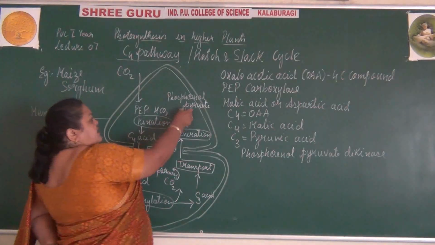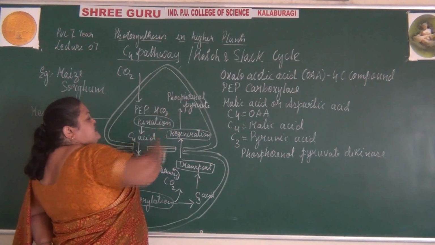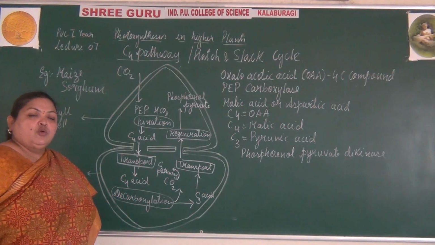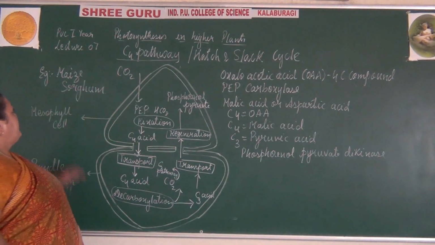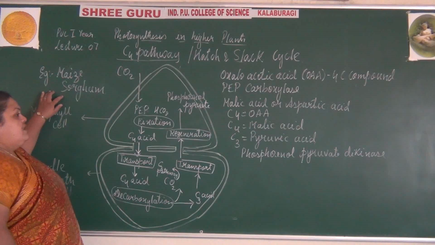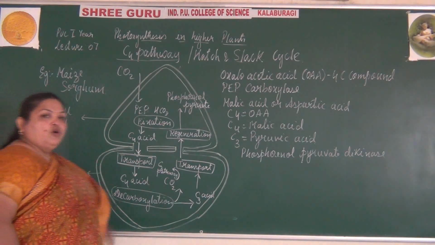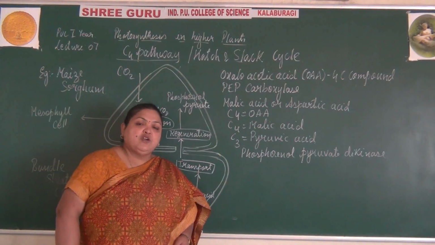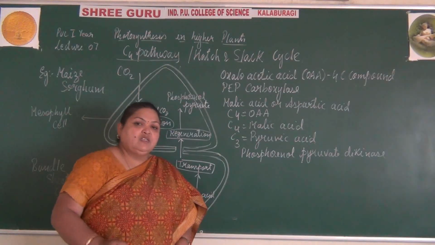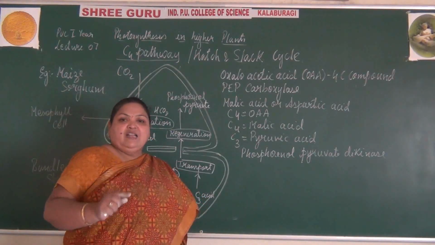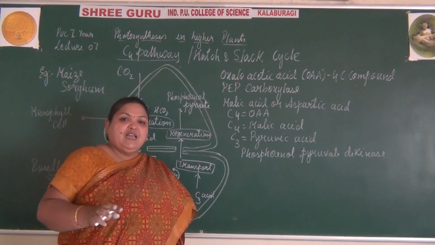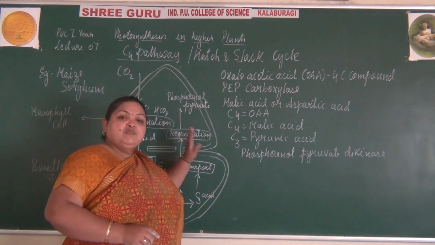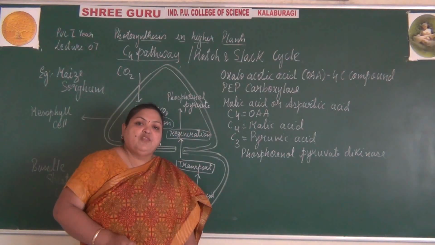So again the molecule is regenerated, and such a cycle we can see in some plants. Those are called C4 plants. Examples are maize and sorghum. Both the representations of C3 and C4 are very important concepts of this chapter. In C3 and C4, ATP is utilized for the formation of phosphoenol pyruvate, and this helps in the synthesis of glucose.